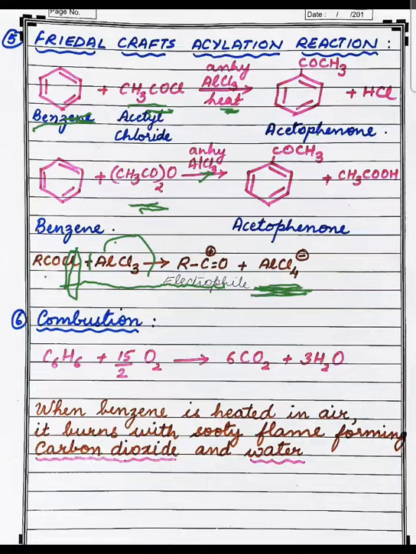Now here there is formation of the electrophile, which is RCO with a positive sign. Acylium ion is formed here. This acylium ion is the electrophile which reacts with the benzene and forms acetophenone.